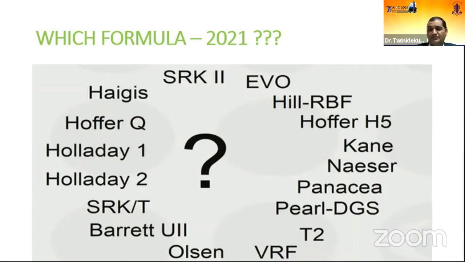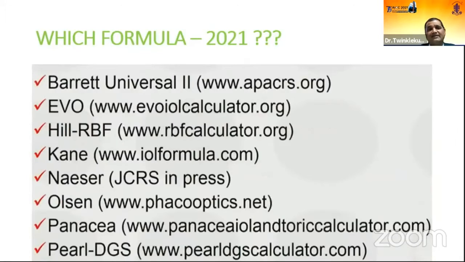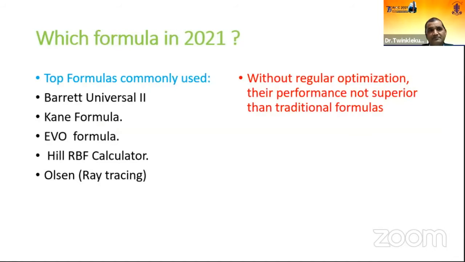The newer formulas from 2019 onwards are Hill RBF, EVO, Kane formulas, Panacea, Pearl DGS, and T2 formulas. All these formulas are coming, and we are very confused about which formula to use and when. All of these are easily accessible, free of charge, on different websites, and very few are chargeable, so accessibility, which was a question before, is also there. So which formula should be considered?